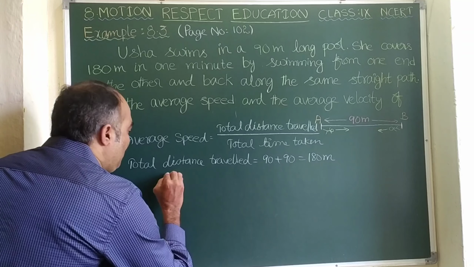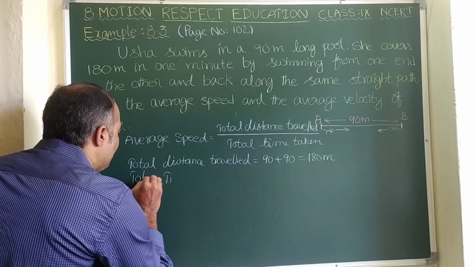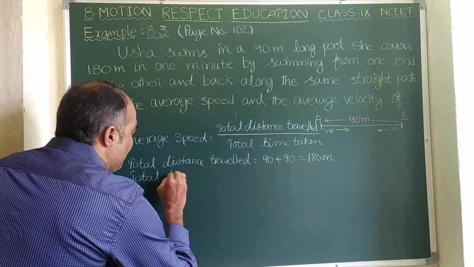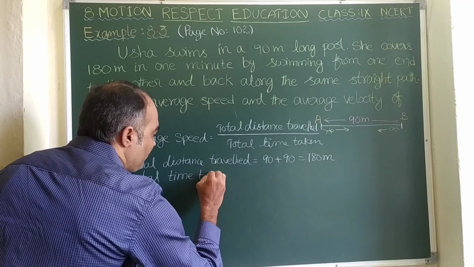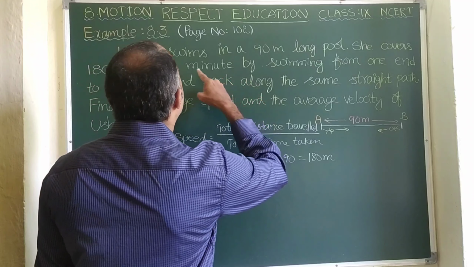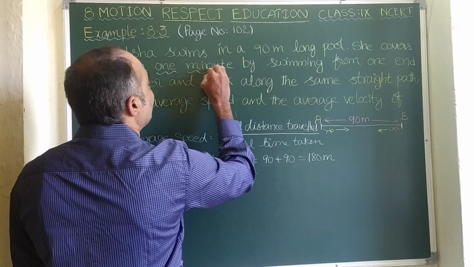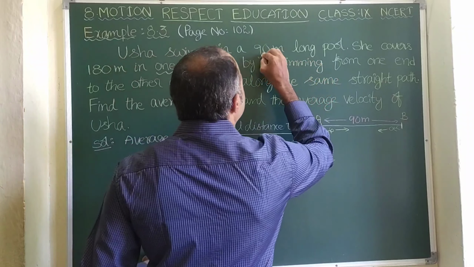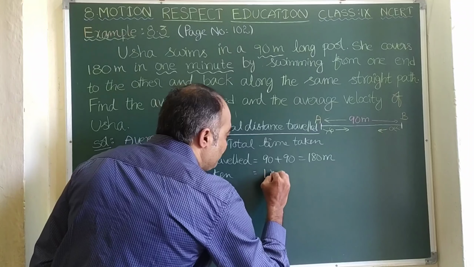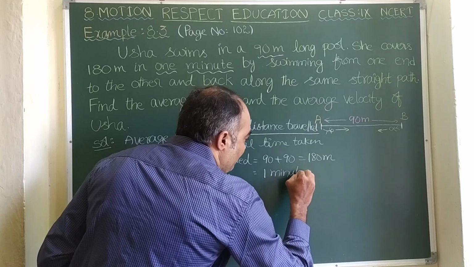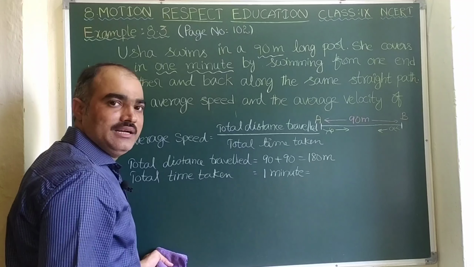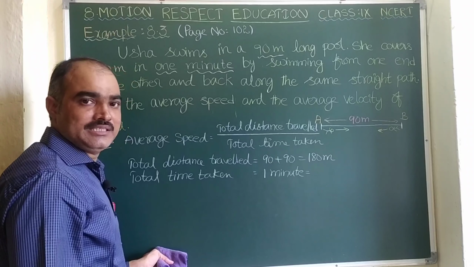Now the total time taken to cover this distance is given as 1 minute. Here the distance is in meters, and as you know, if distance is in meters, time should be in seconds.